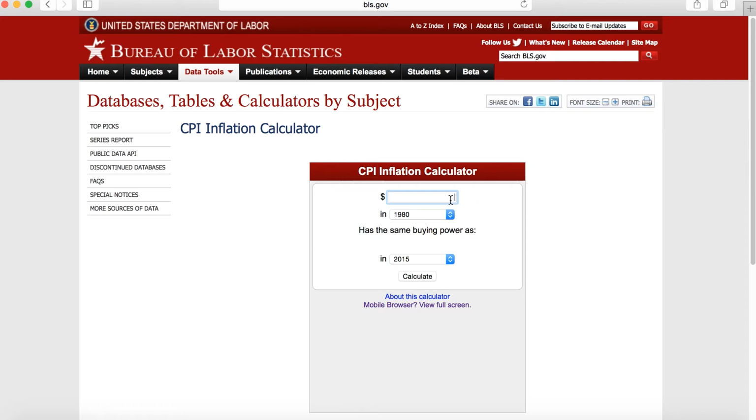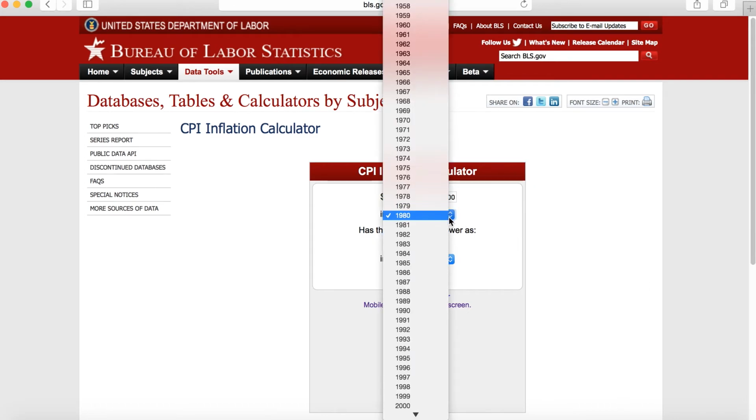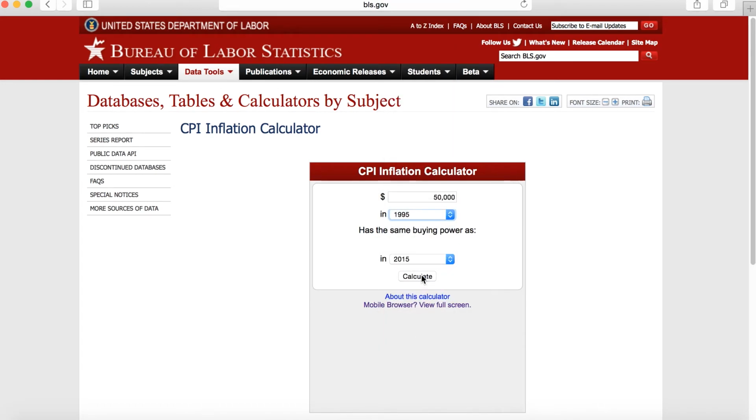Now let's say that we want to find out if our parents put $50,000 into an annuity that was just keeping pace with inflation for us when we were born. Our rich grandparents decided to put money into an annuity that was only supposed to keep track with inflation when we were born. And let's say that we were born sometime in 1995. In 2015, how much would that be worth? So we put the amount in 1995 dollars, and in 2015 dollars, how much is that worth?